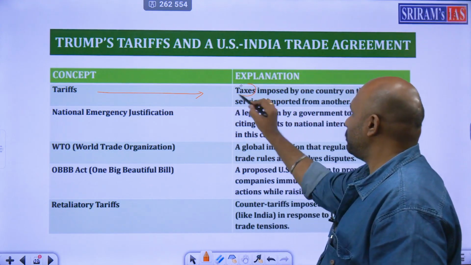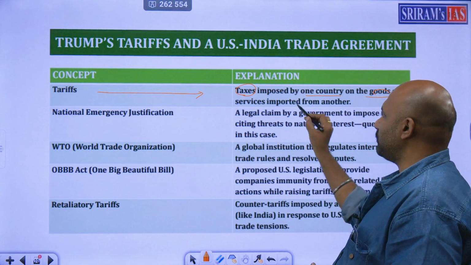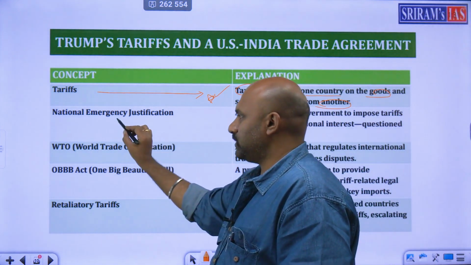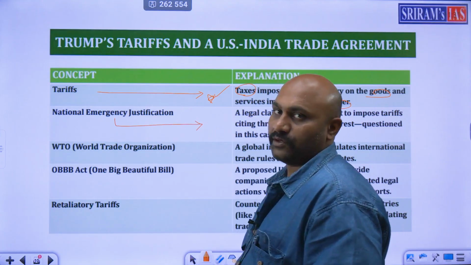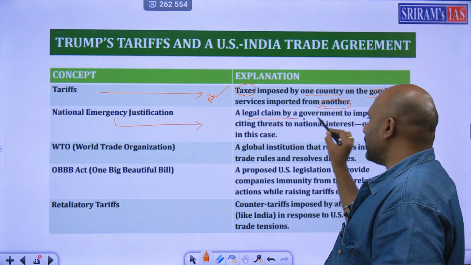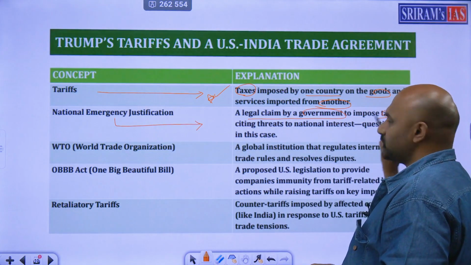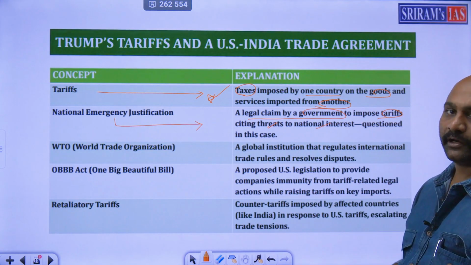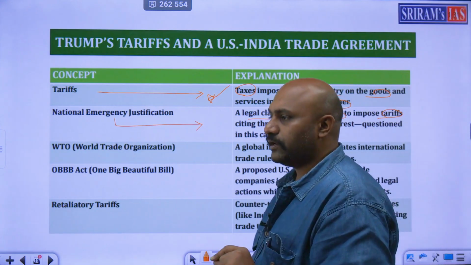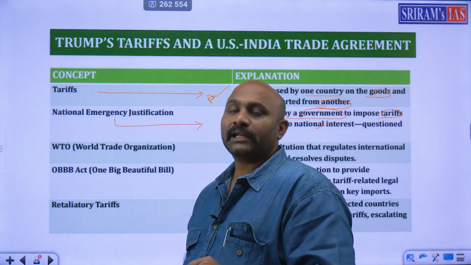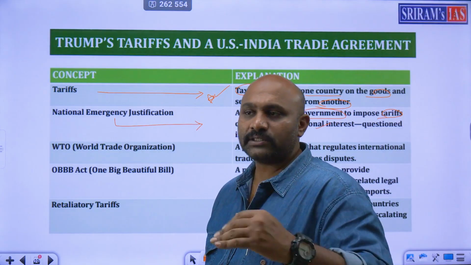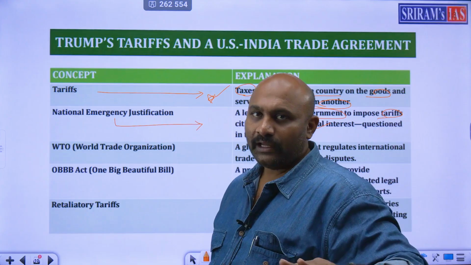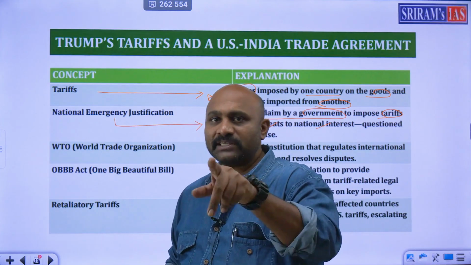Tariffs are taxes imposed by one country on the goods and services imported from another country. That is the tariff concept. Next, national emergency justification. What do you mean by it? A legal claim by a government to impose tariffs citing threats to the national interest of that country. For example, if the US is at a loss, then the US can put a legal claim saying that we are increasing the tariff because your participation is resulting in a loss in our country. Therefore, legally we are putting a tariff. And vice versa.